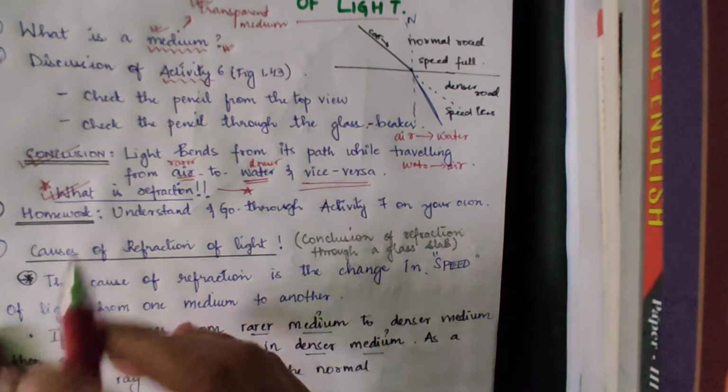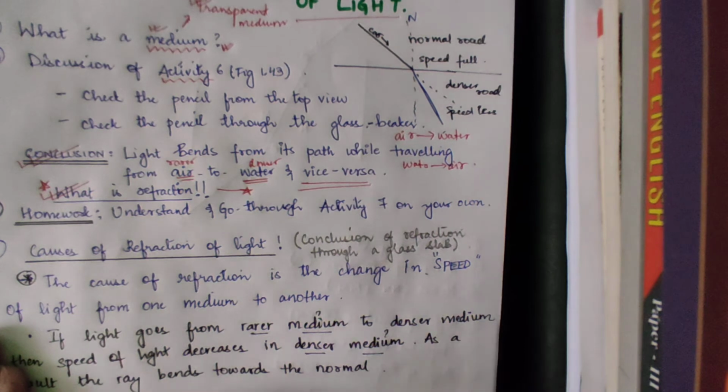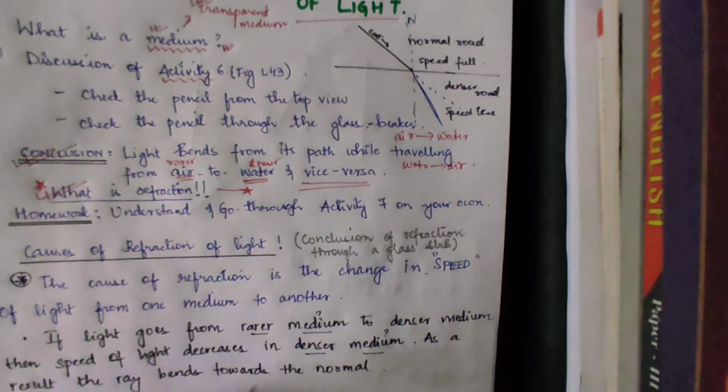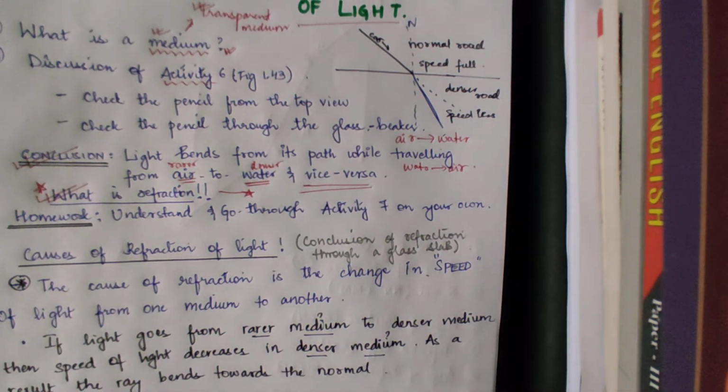As homework, I want you to go through and understand activity 7 on your own. Activity 7 is very easy. They just took a coin and put it in a china mug. In figure 1.44a, the coin is kept just like that, and when you observe the coin in the air, there is nothing in the cup except air. You can see that the coin is at the bottom of the cup, right?